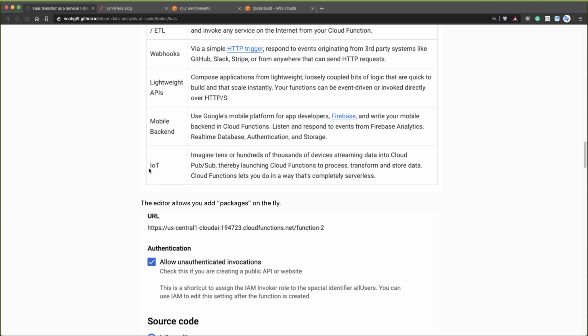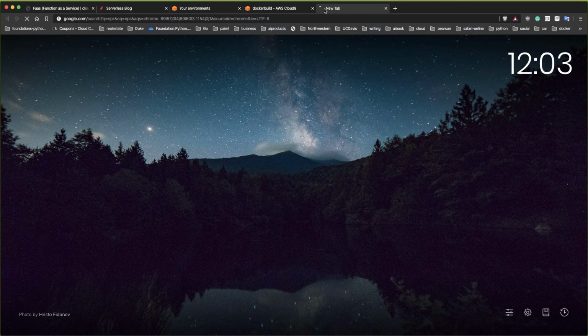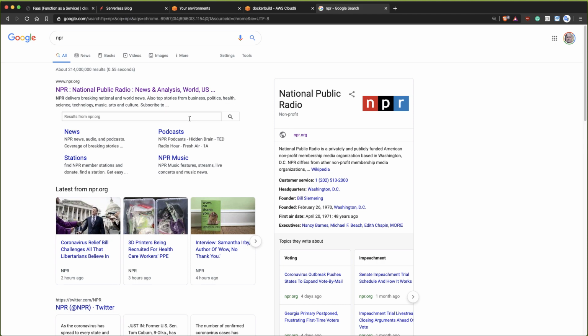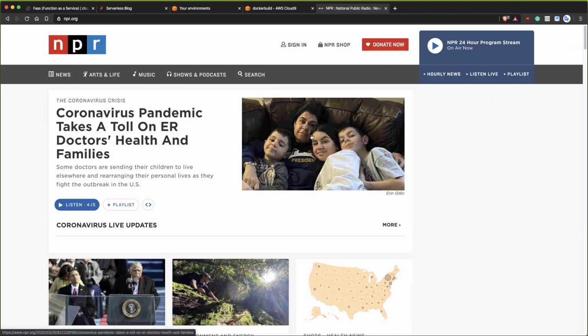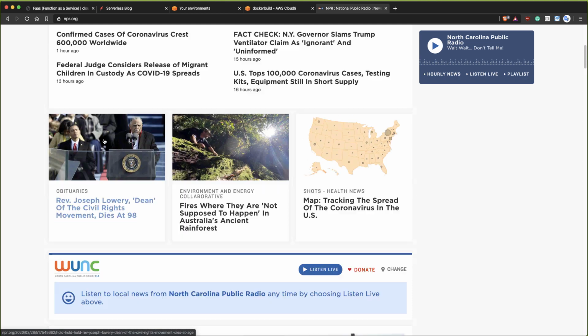And then this is another one that's really a big one, in terms of IoT, a lot of companies are probably interested in doing IoT. So here's a good example of why you would care about IoT. That's Internet of Things. Well, if we look at NPR, this is a good example of IoT in action here. Let's go to NPR and look at, I think there was South Korea.